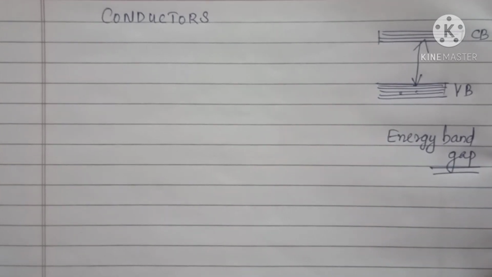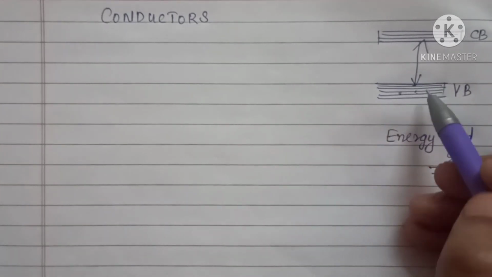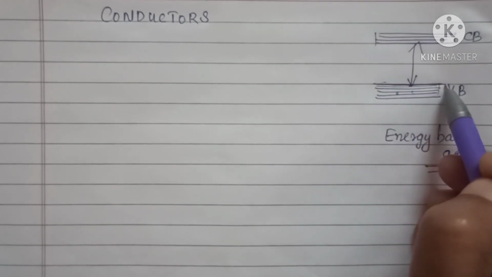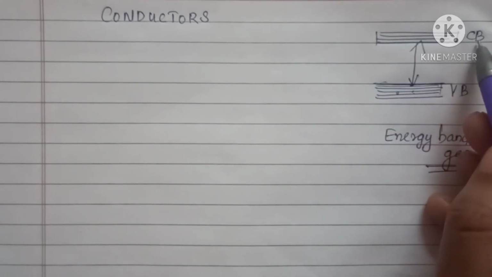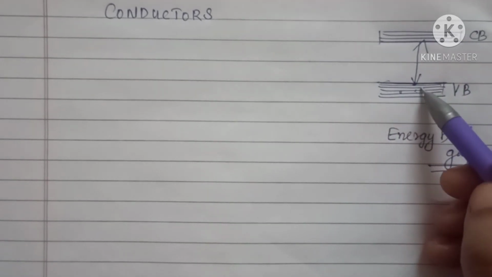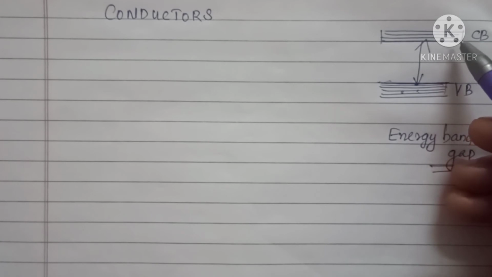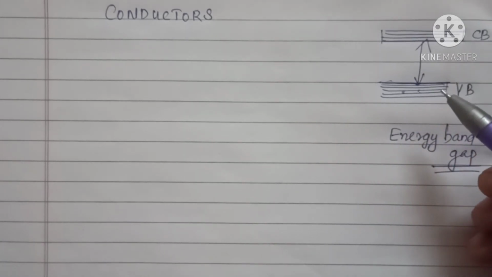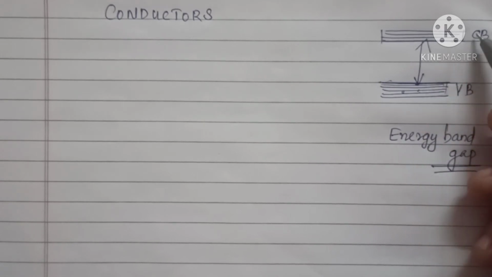Okay, so what is this energy band gap? It is actually the gap between the top of the valence band and the bottom of the conduction band. It can be zero, small, or large depending upon the material.